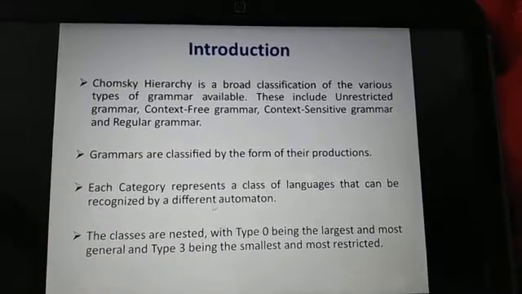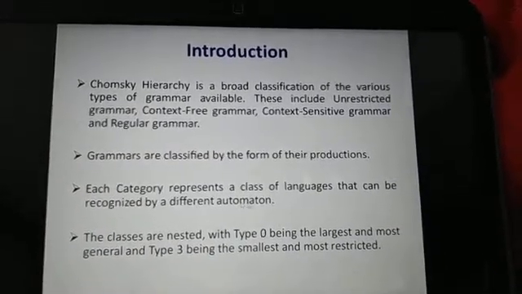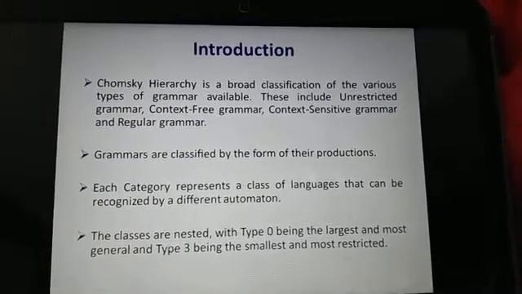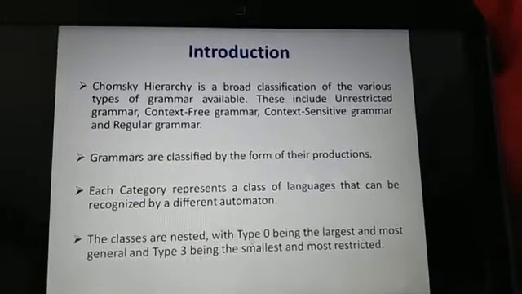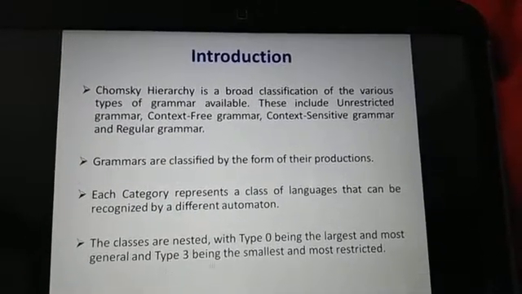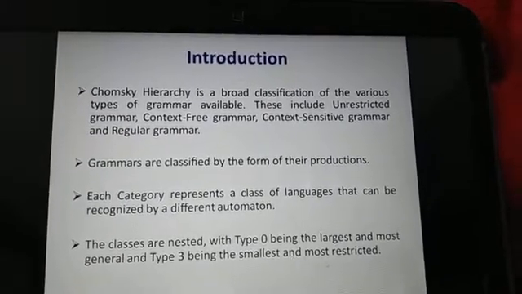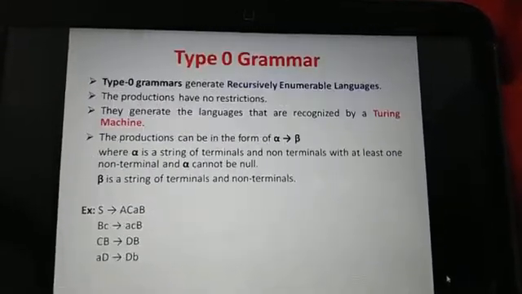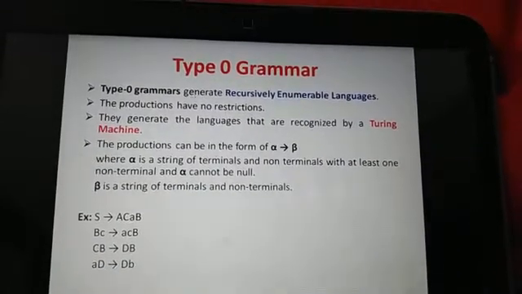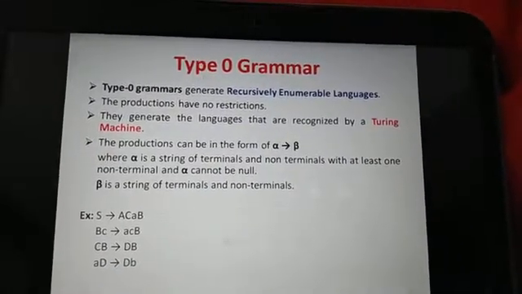Each category represents a class of languages that can be recognized by a different automata. The classes are nested, with type 0 being the largest and most general, and type 3 being the smallest and most restricted. Now let us see each of these types of grammar one by one. Now first is type 0 grammar.